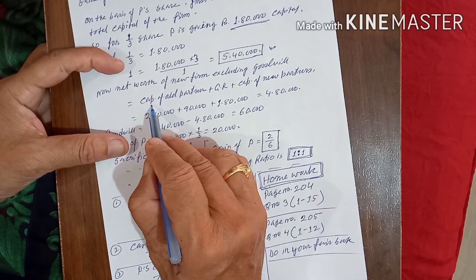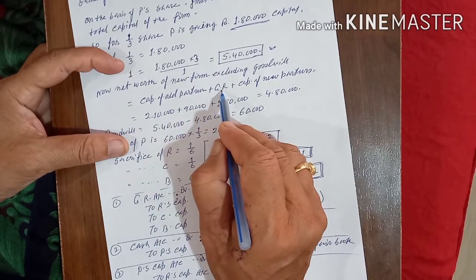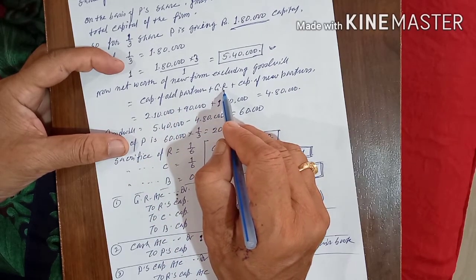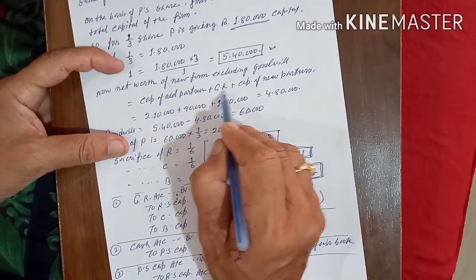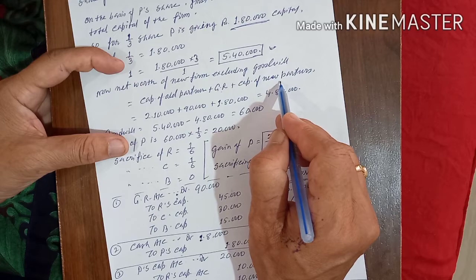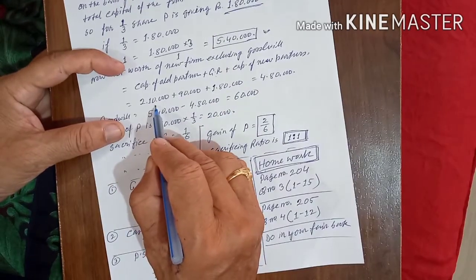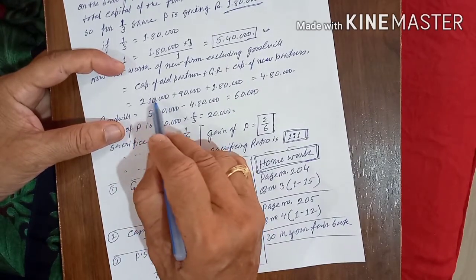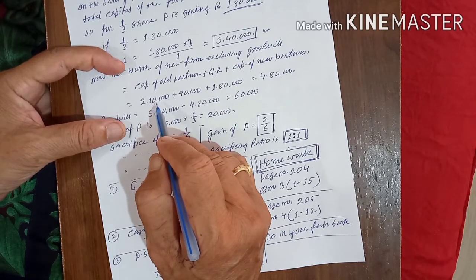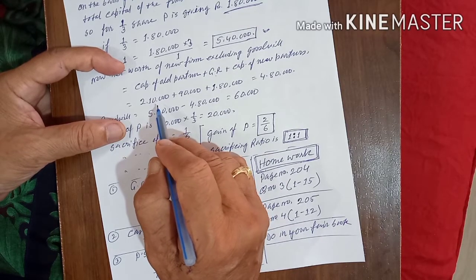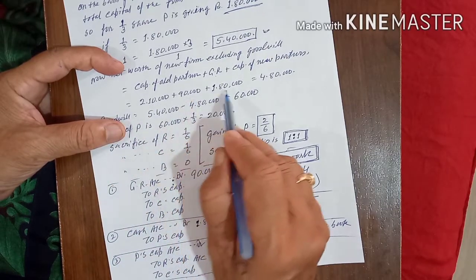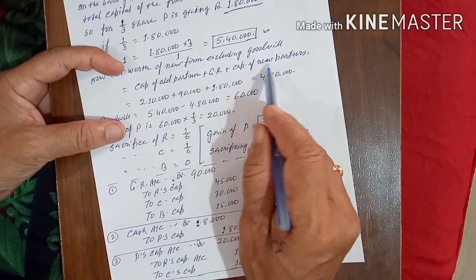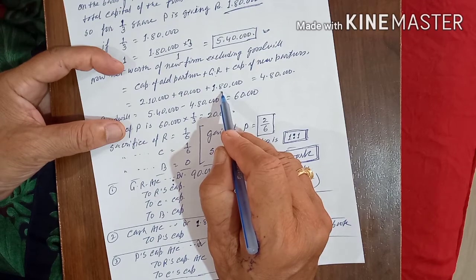Excluding goodwill, how much was it? The capital of old partners plus general reserve plus capital of the new partner. The capital of the 3 old partners is 2,10,000, because 1 lakh plus 60,000 plus 50,000 is 2,10,000, plus 90,000 general reserve, plus the new partner capital of 1,80,000.